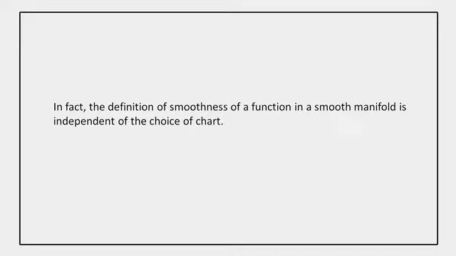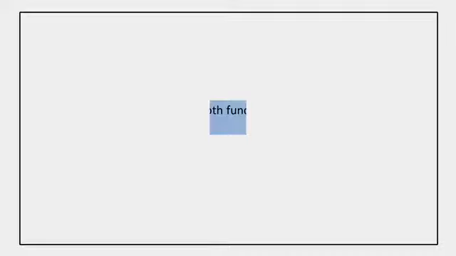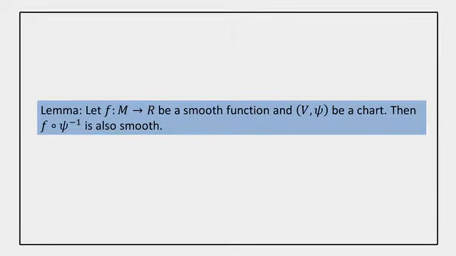Now, the definition of smoothness of a function seems to depend on the chart. We will see that the smoothness condition of the function is totally independent of the choice of chart. So, lemma: let f be a smooth function from M to R and (V, psi) be a chart.